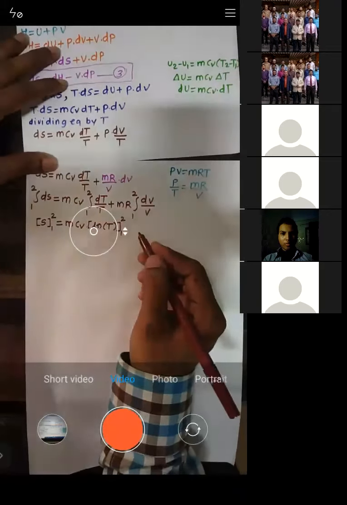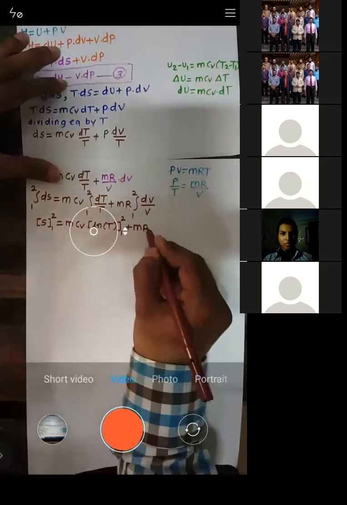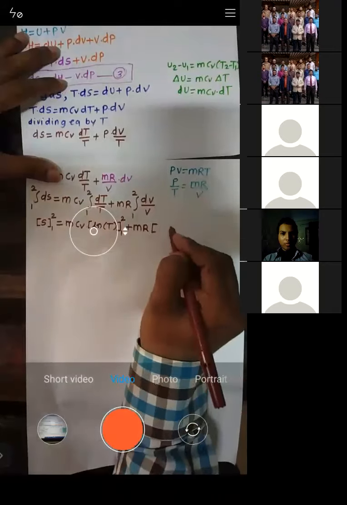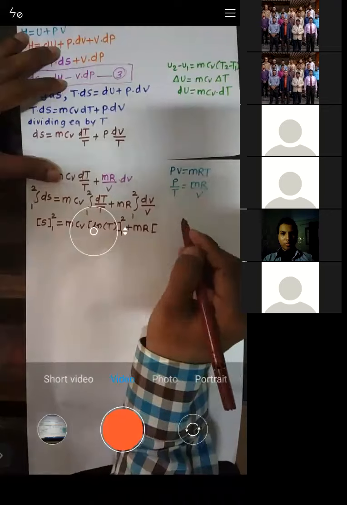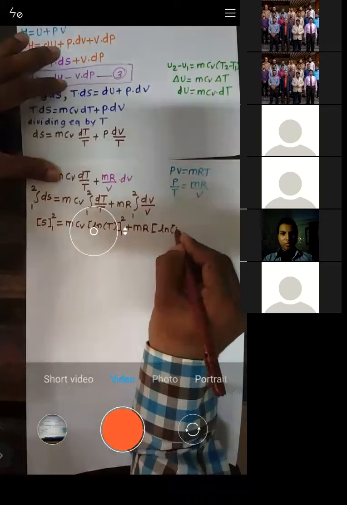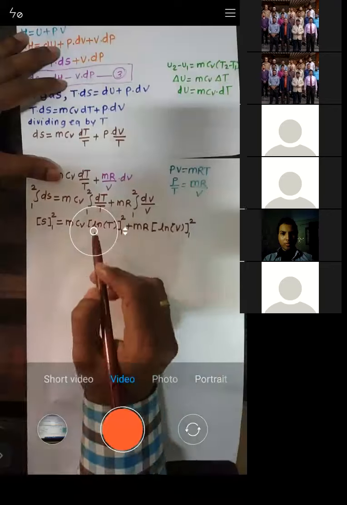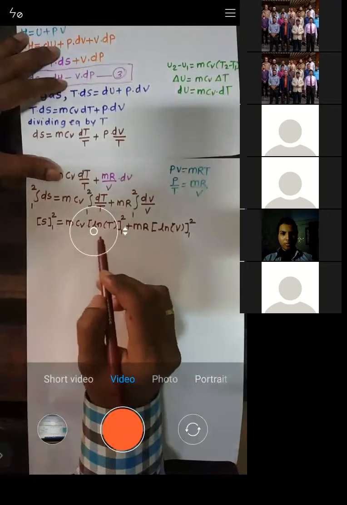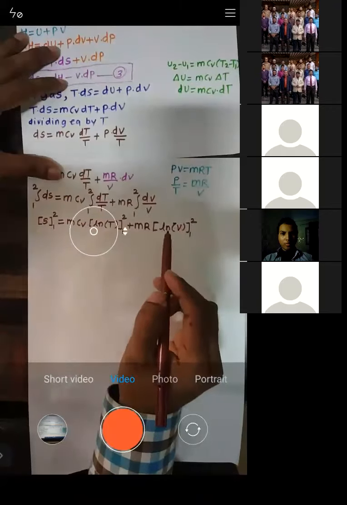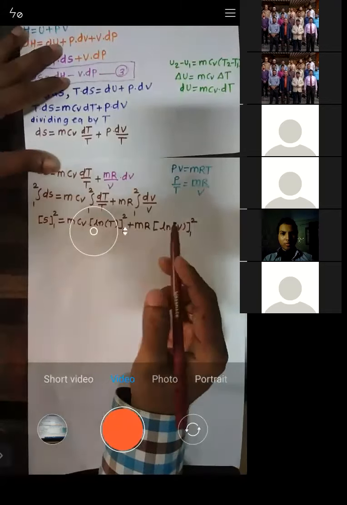Plus again m into r. In the same manner, what is the integration of 1 by V? It is log to the base e V, so instead of writing it, I'll write ln of V for the process 1 to 2. See, 1 by T is log T to the base e. Similarly, 1 by V is log V to the base e, and base e you can write as ln.